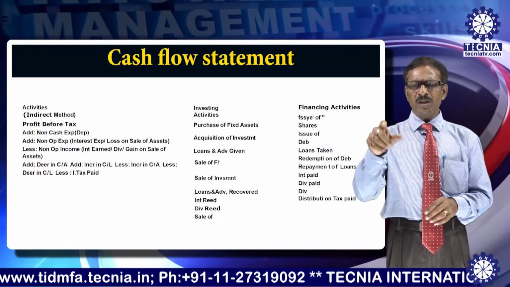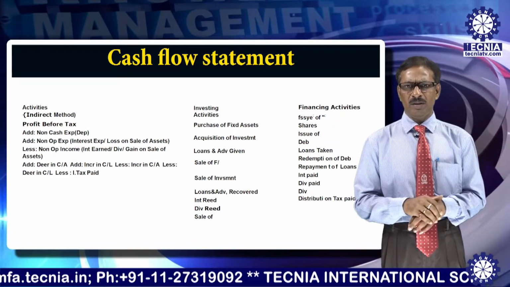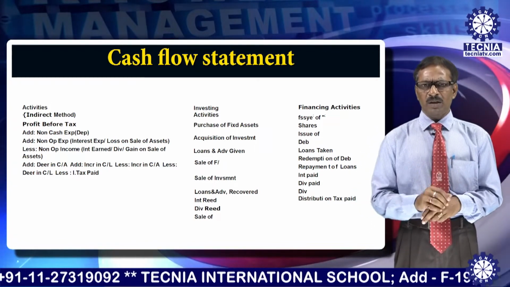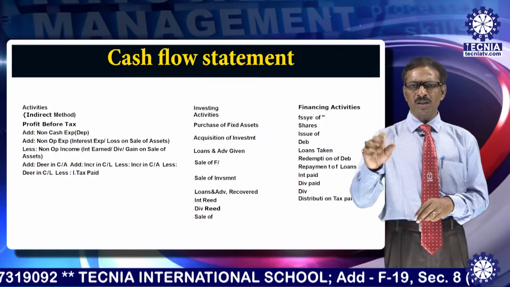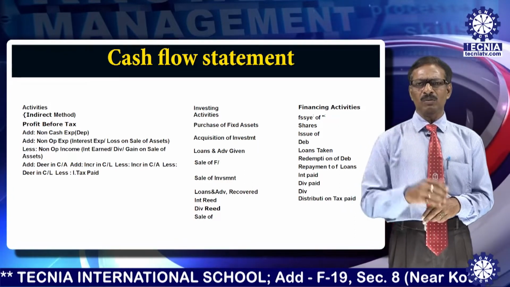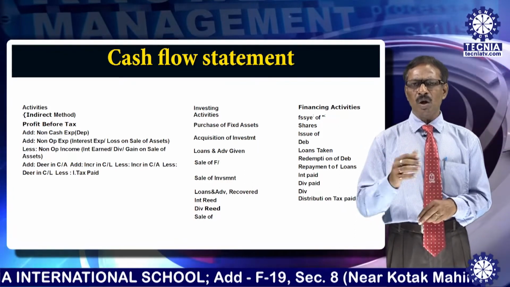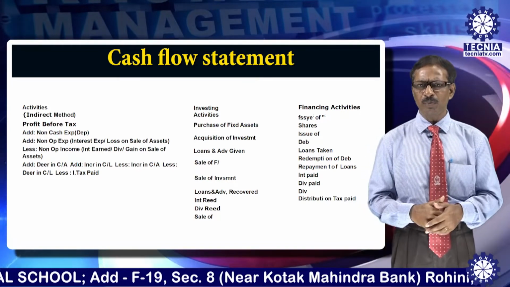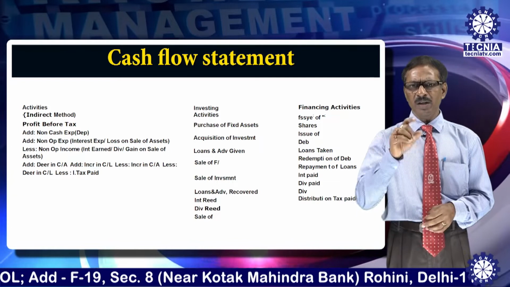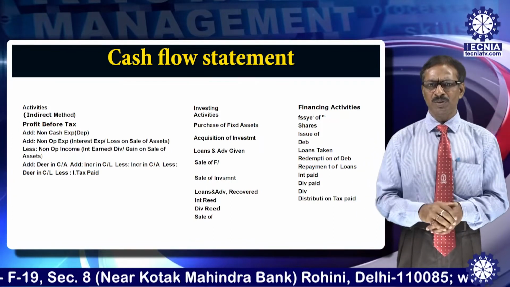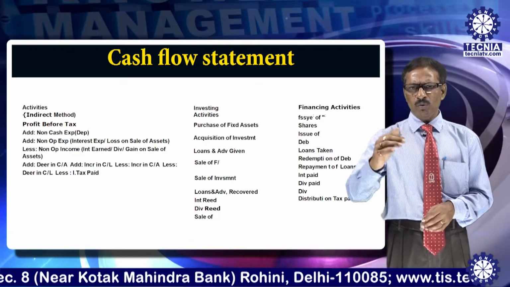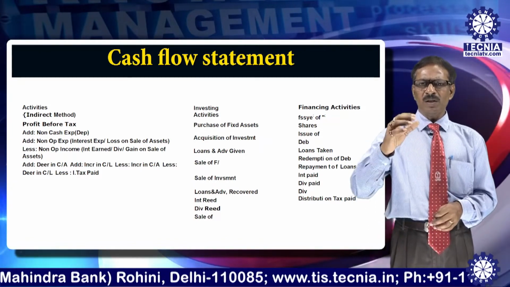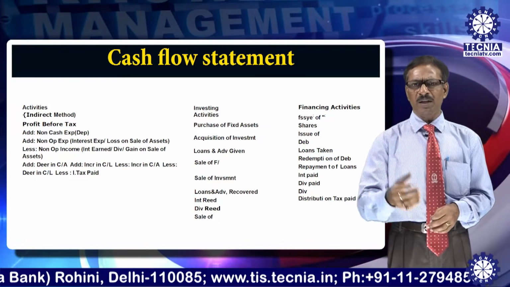Like, say, a decrease in current assets will be added to the cash flow from operating activities. Why? Say, for example, one item is stock. Stock decrease means you are selling stock. So by selling, no doubt, you get the fund. That's why it will be added. Similarly, an increase in current liabilities. Increase in current liabilities means you are purchasing certain goods on credit. So that means it is a way of making money later on.